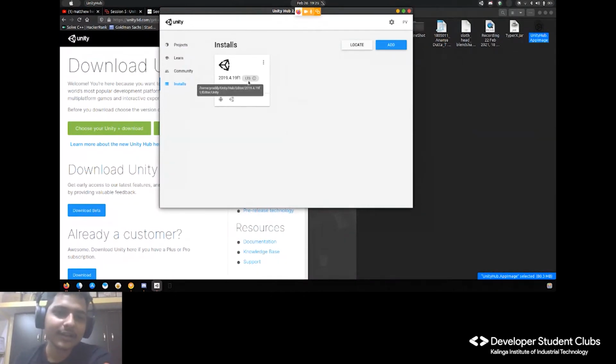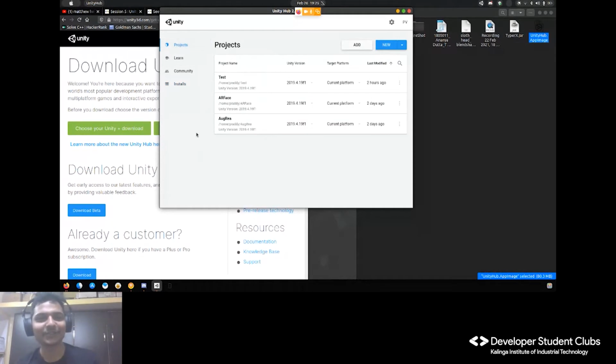Currently I'm using the LTS version. LTS stands for long term support. It was made in 2019, so for the next 5 years it will not crash, or they will not make changes that make this version crash with future versions. So always try to install LTS, whatever it is. If you want to install Ubuntu also, go for LTS, don't go for anything else.